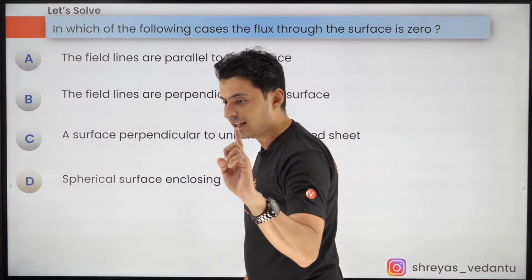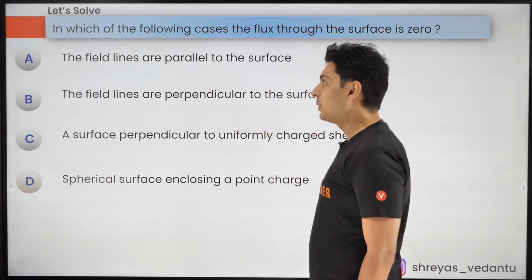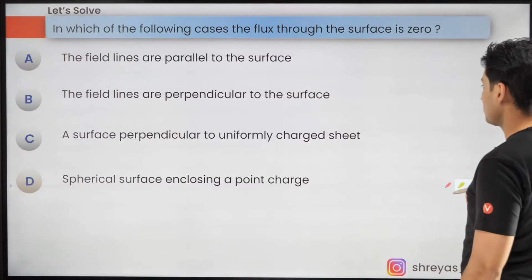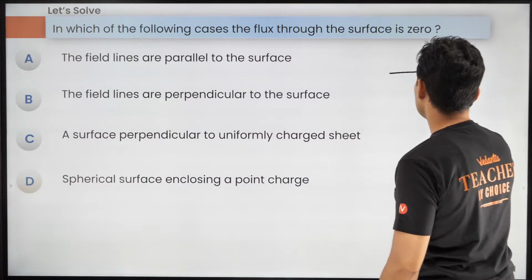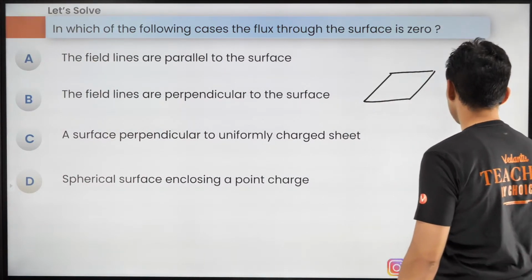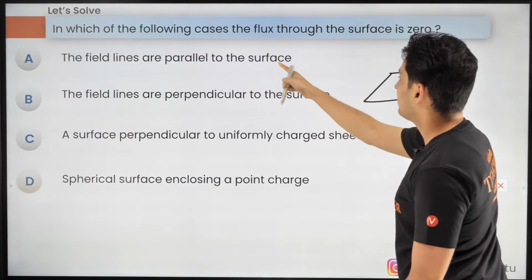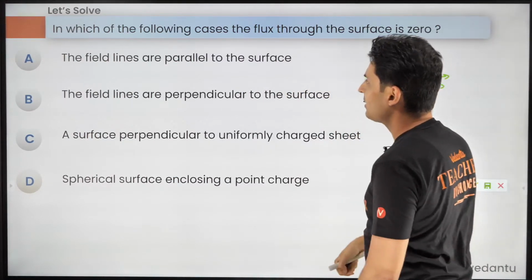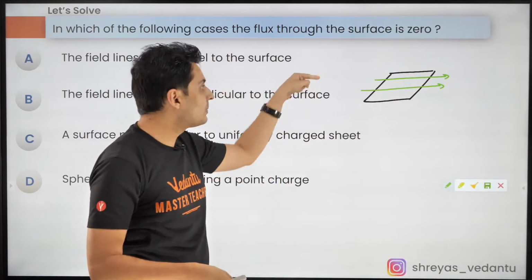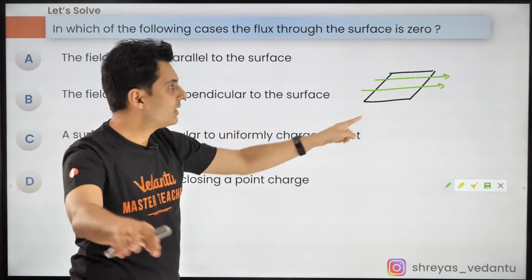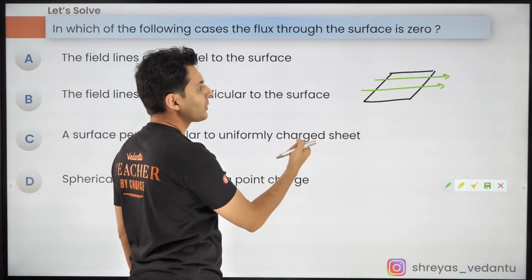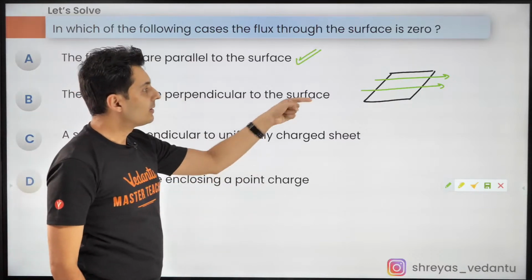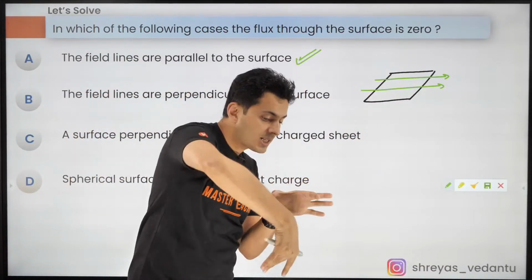Okay, now you have changed your answers to A and D. Is it A and D? Let's figure this out. Field lines are parallel to the surface. First of all, let's say this is my surface. Now in the first situation, the field lines are parallel to the surface. Guys, are they piercing it? Are the field lines piercing it? No, right? So that means the flux is 0. So the first option is correct. The field lines are parallel. They are not piercing through it.